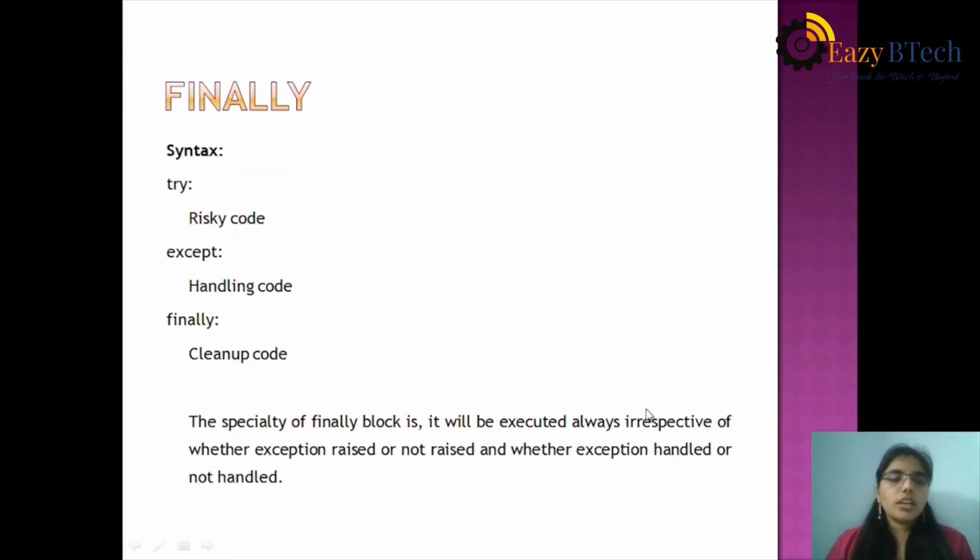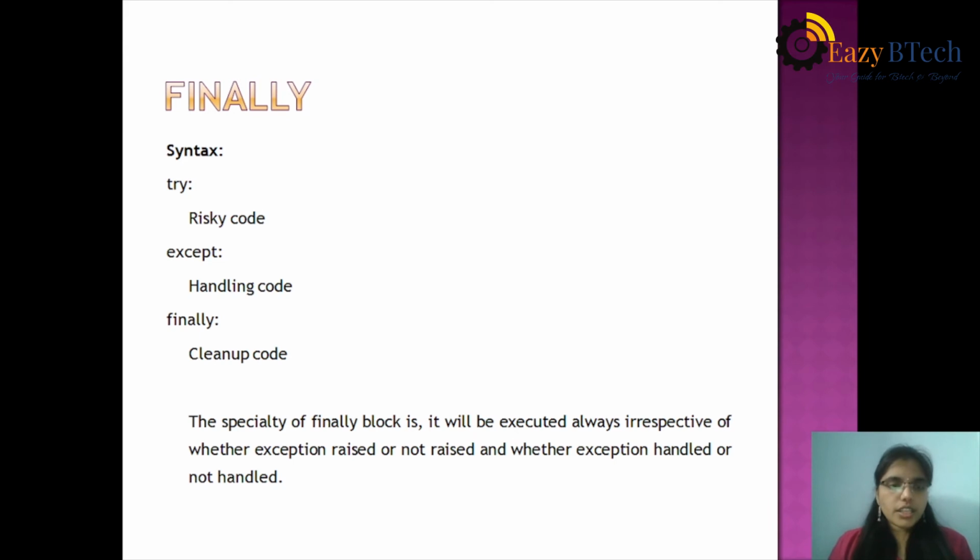The syntax is: try, risky code; except, handling code; finally, cleanup code. The specialty of the finally block is that it is executed always, whether an exception is raised or not, and whether it is handled or not.